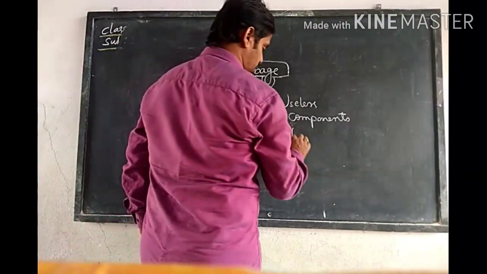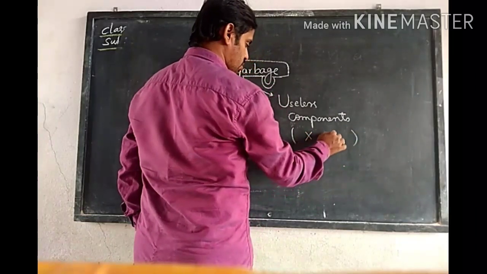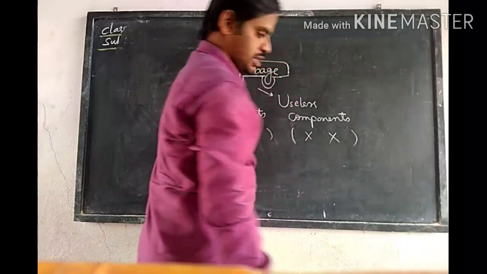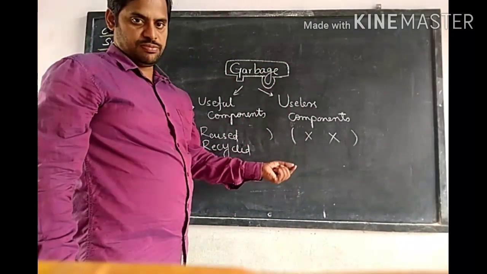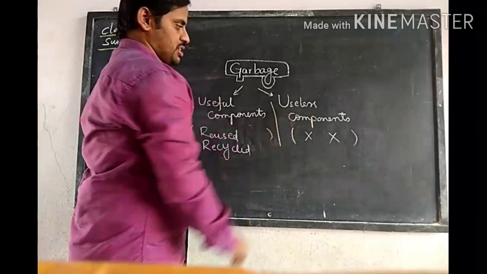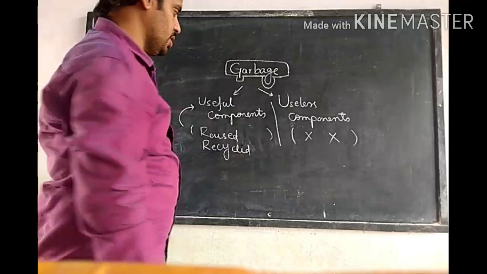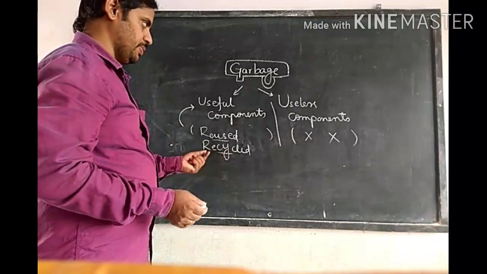Whereas useless components are not able to be reused or recycled. It is not possible to recycle them, it is not possible to reuse them. Right? So that is what we call useless components of the garbage. Useful components are used again, they are recycled again.